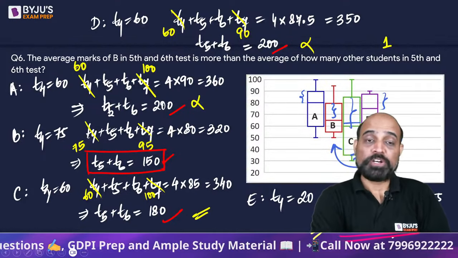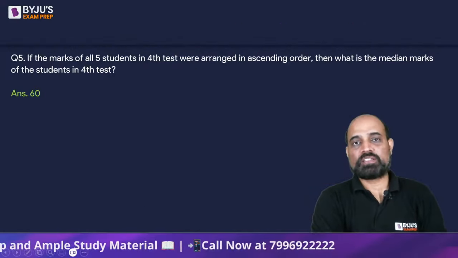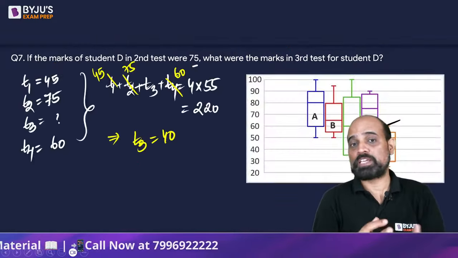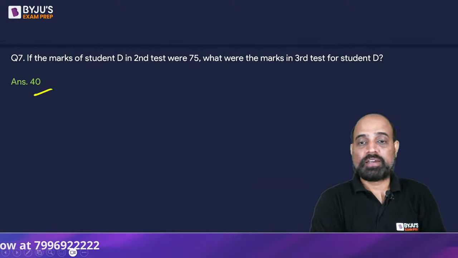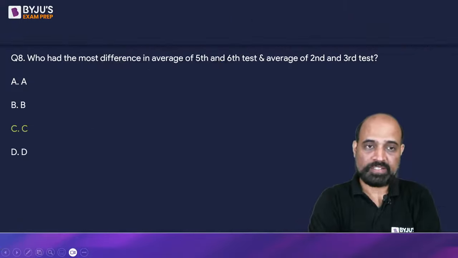Right? So the beauty of the box and whisker part. Anything that has to do with comparison can be done this way. But the other questions were based on calculation, as in what is this number, what are these marks. For that, we will need to solve whatever we did, right?